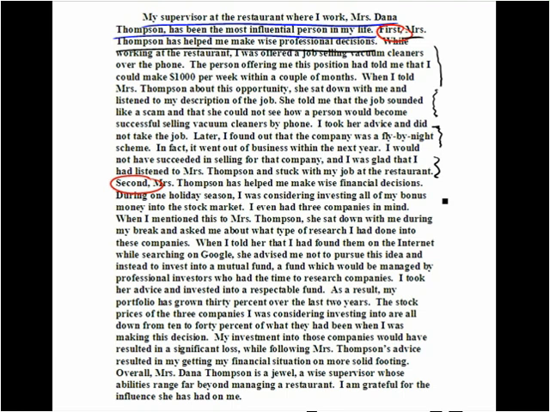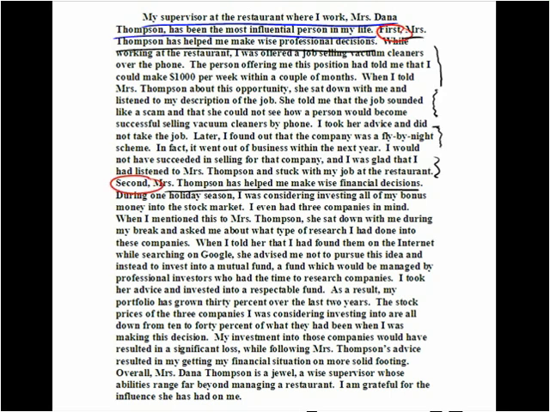Going to the next situation, "Second, Mrs. Thompson has helped me make wise financial decisions." Well, we now know that this next example is going to be about finances, financial decisions. "During one holiday season, I was considering investing all of my bonus money into the stock market. I even had 3 companies in mind. When I mentioned this to Mrs. Thompson, she sat down with me during my break and asked me about what type of research I had done into these companies. When I told her that I had found them on the internet while searching on Google, she advised me not to pursue this idea and instead to invest into a mutual fund, a fund which would be managed by professional investors who had the time to research companies."